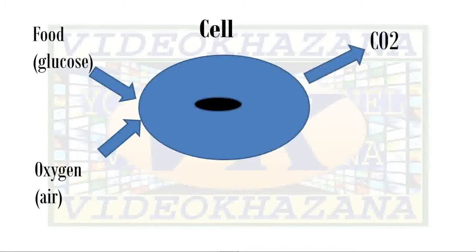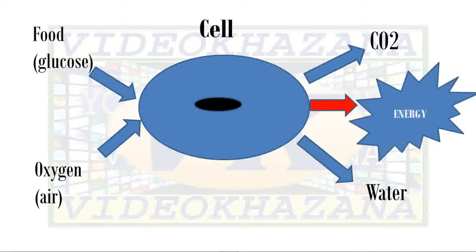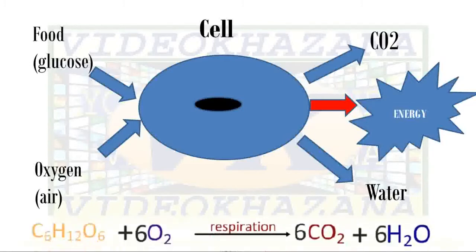A biochemical reaction takes place in the cell, and carbon dioxide and water are produced as the waste products, and lots of energy is released. Here is the equation. Glucose as food is oxidized by oxygen. This is the respiration process in which carbon dioxide and water are produced. Clear?